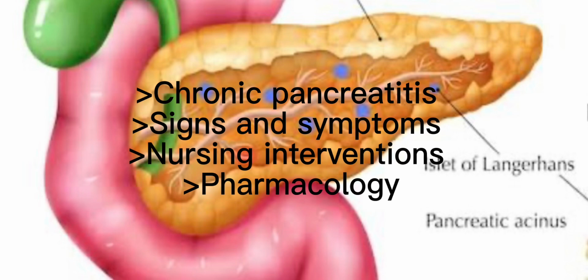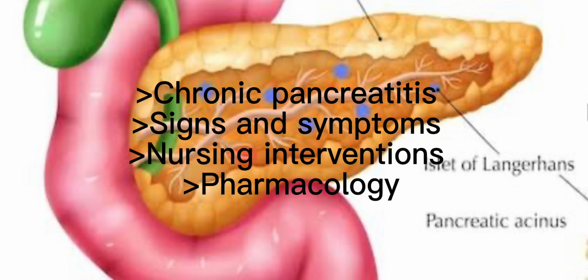These cause inflammatory processes in which the normal pancreatic tissue becomes destroyed and is replaced by scar tissue. This is progressive, and chronic pancreatitis is also irreversible, and it can result in pancreatic insufficiency.